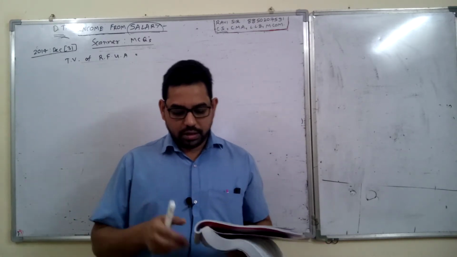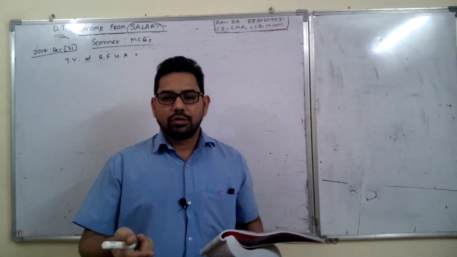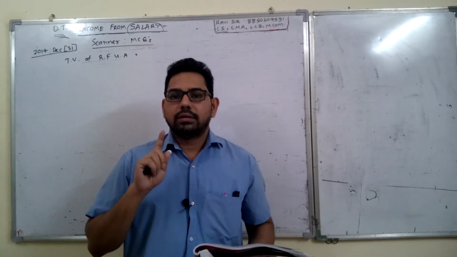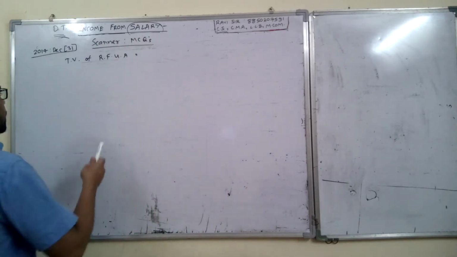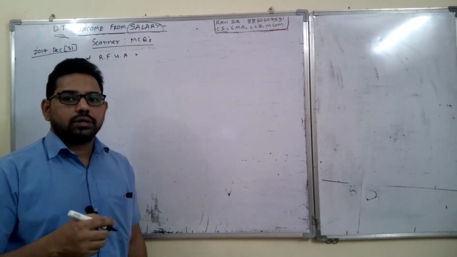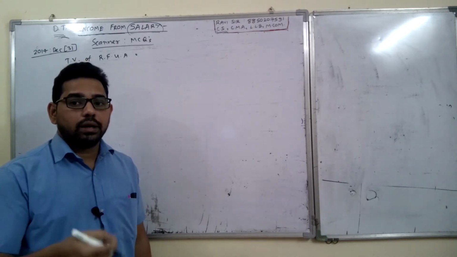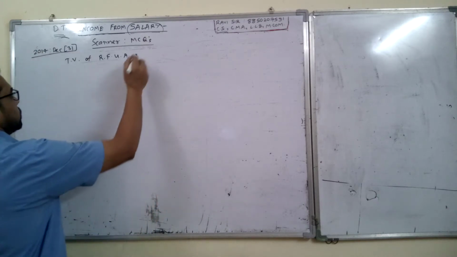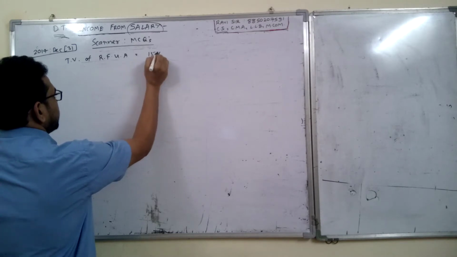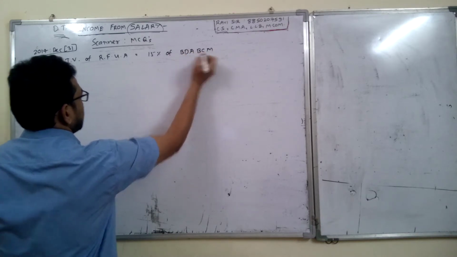In this case it is said rent free unfurnished accommodation provided by employer for which rent paid by employer. So once it is written as rent paid, then only consider it as rented house. Mere information of rent does not convert this question into a rented house question. If they write rent paid by employer, then only take it as rented house. So when it is a rented house provided by employer to employee, what is the taxable value? It's 15% of BDA BCM, that is salary, or actual rent